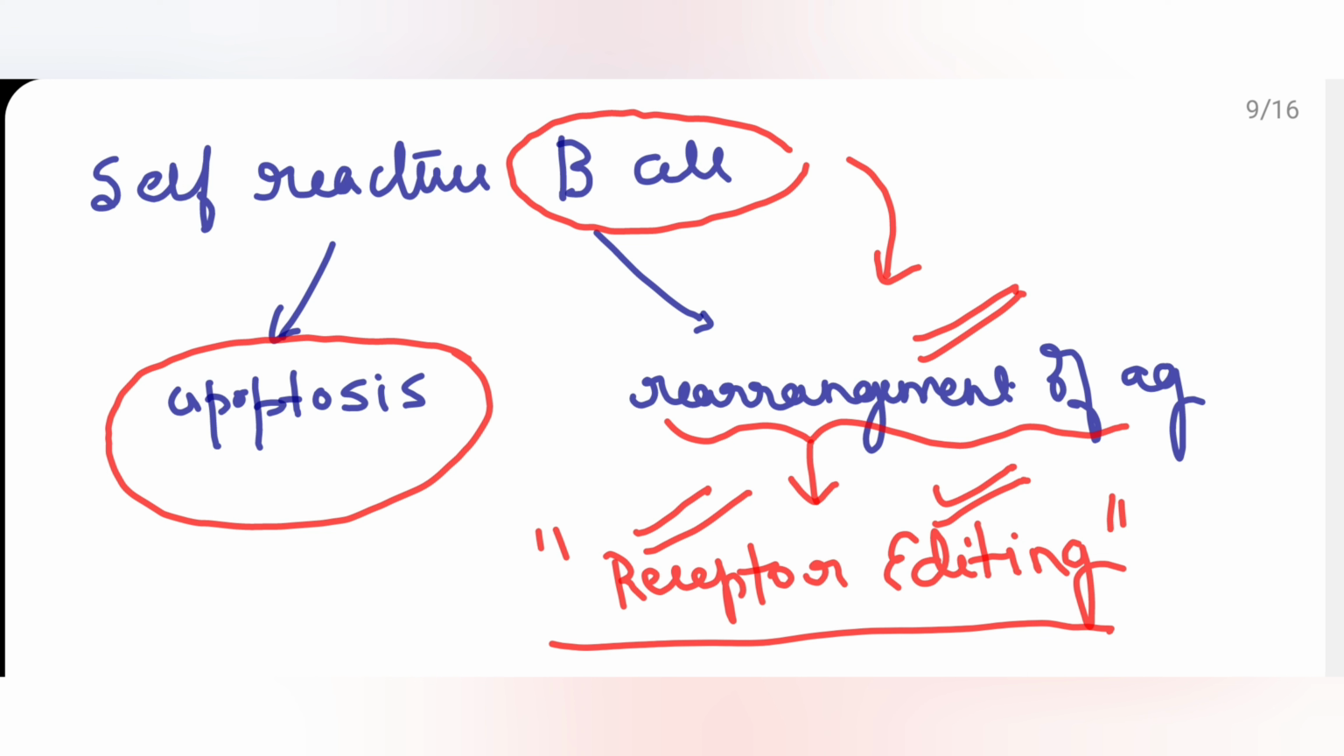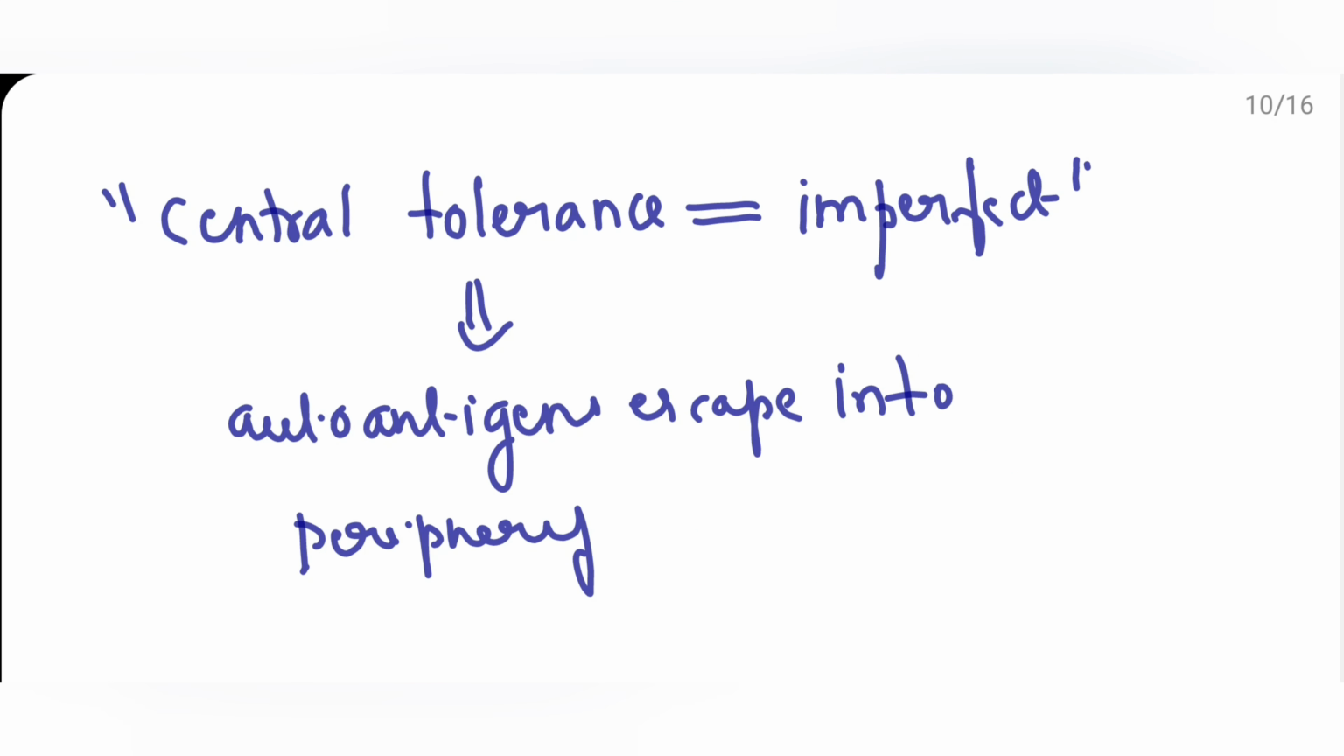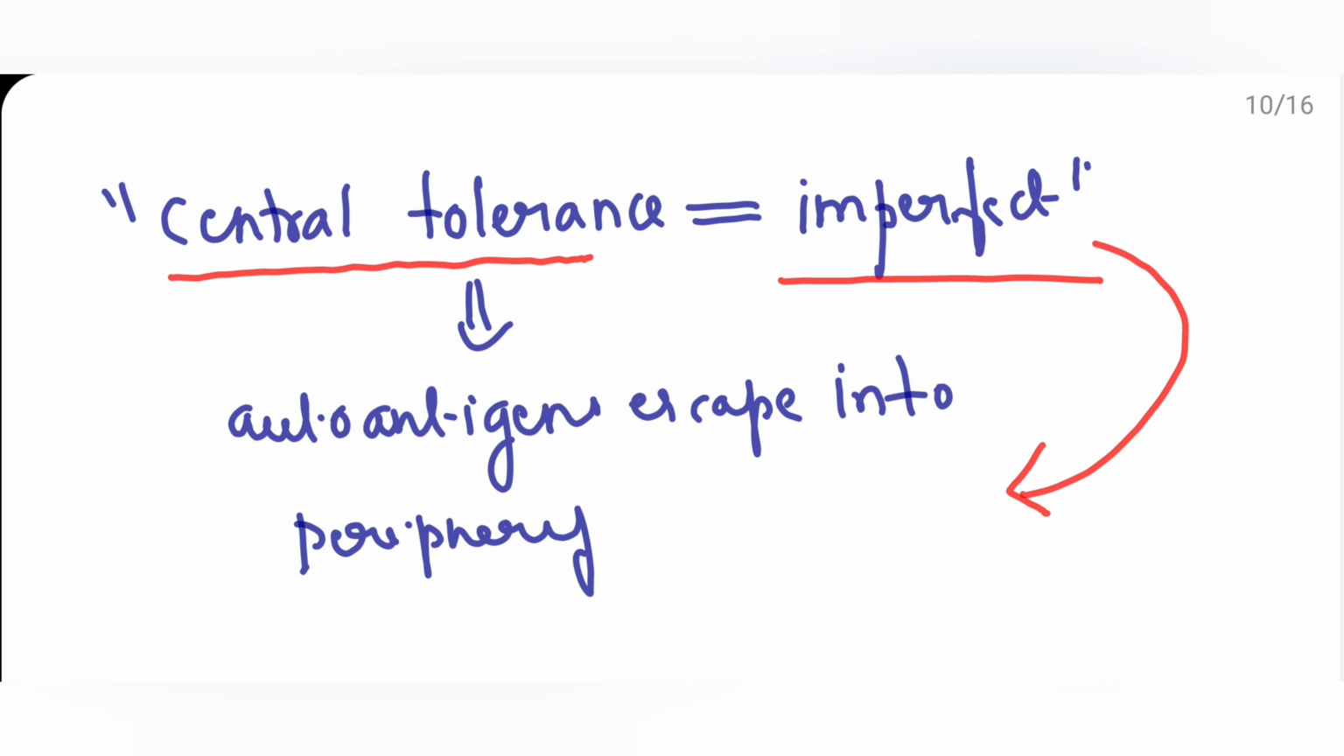So, in central tolerance, T cells are mainly eliminated by apoptosis, and the remaining become regulatory T cells. Whereas for B cells in central tolerance, there is apoptosis or receptor editing. You have to remember something: this central tolerance is always imperfect. That means some self-reactive B cells and T cells will enter the periphery. So, the self-reactive cells escape central tolerance and enter the periphery.